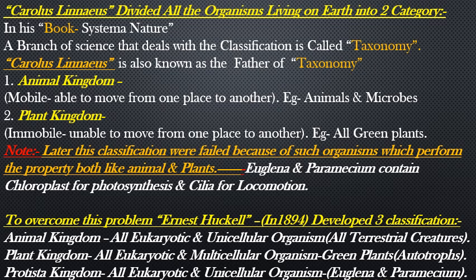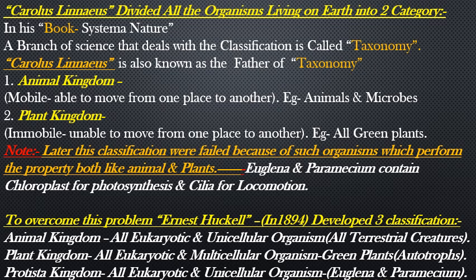animals and plants. Euglena and Paramecium contain chloroplast for photosynthesis and also cilia for locomotion. To overcome this problem, Ernst Haeckel in 1894 developed a three-kingdom classification, that is animal, plant and protista.